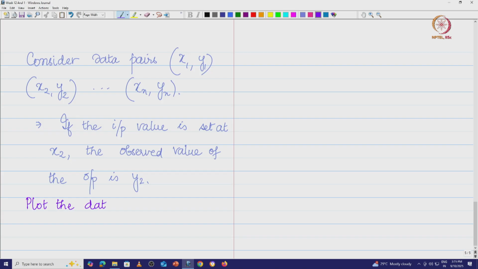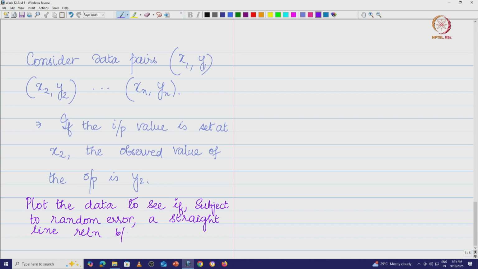Basically you try to visually examine the data to check if, of course subject to some random error, a straight line relation between x and y appears.